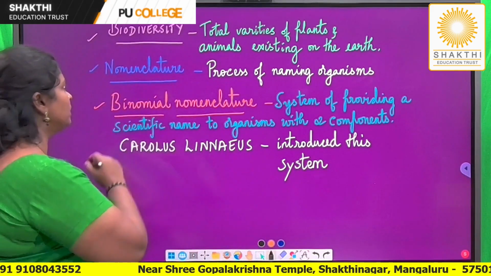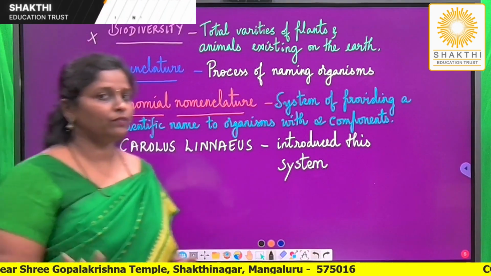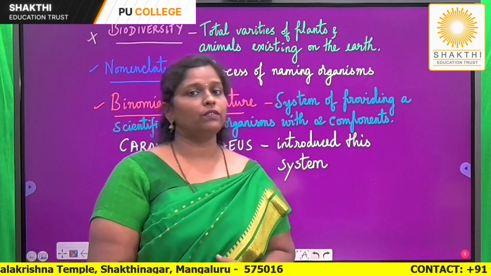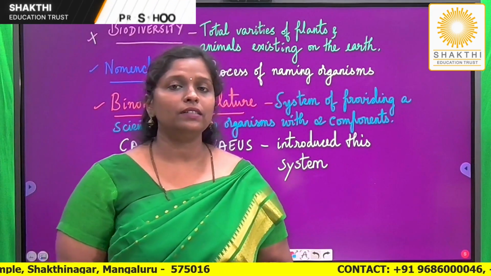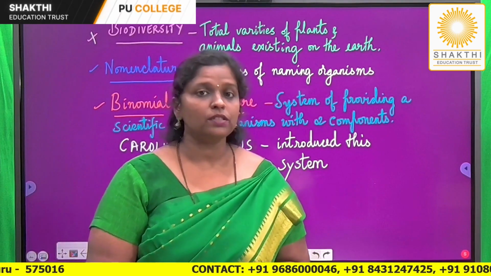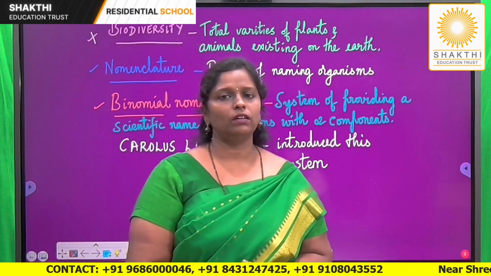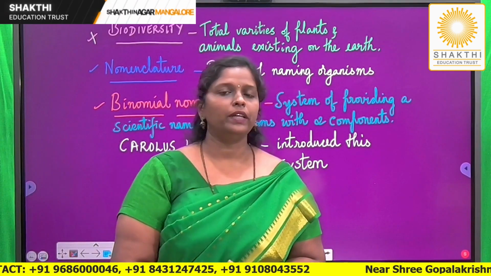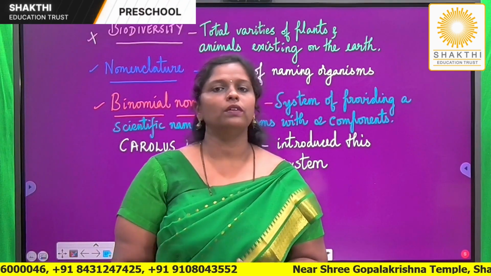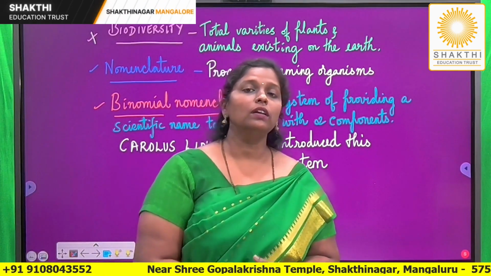First one, as you can see on the screen, biodiversity. Bio means life. Diversity means variations or varieties. So whatever varieties of plants we see, a number of species of plants, what variations we see in animals. We have different varieties of animals existing on this earth worldwide in different places. So all these variations we see in different ecosystems, in different habitats, is called biodiversity.